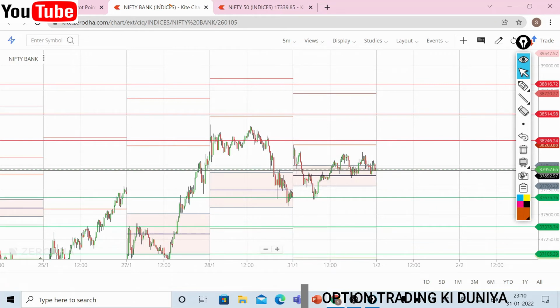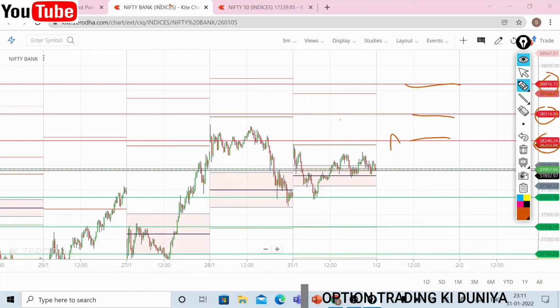Next, you see there is very high resistance. So let me draw the resistance here. Yeah, this is the resistance. So that is 38,246. The second resistance level is 38,514, and the third resistance level is 38,816. So if there is an up move in Bank Nifty or there is a gap up in Bank Nifty, there is a chance that it can open somewhere near 38,246.